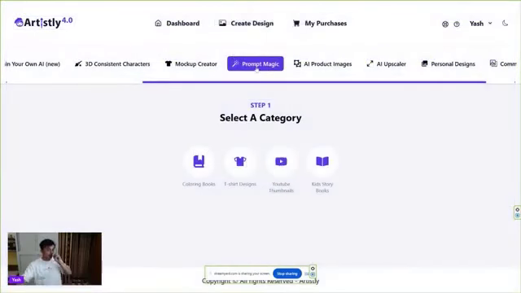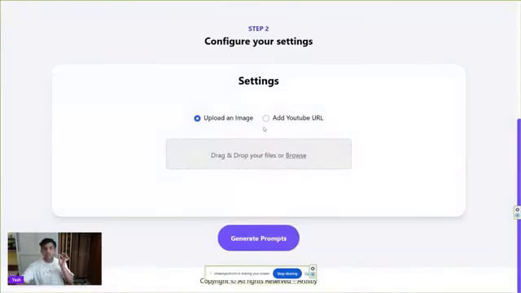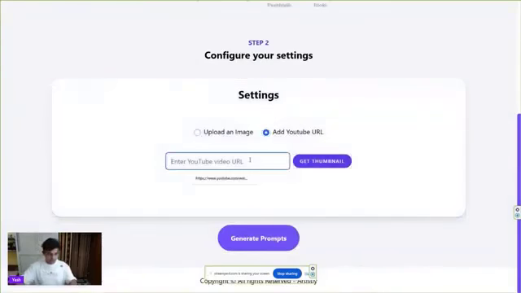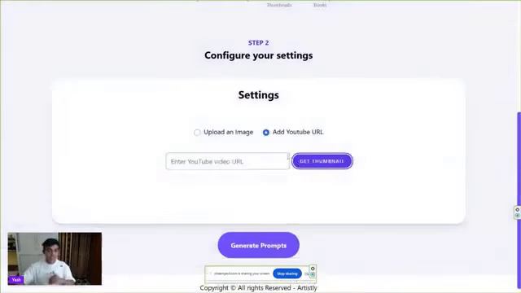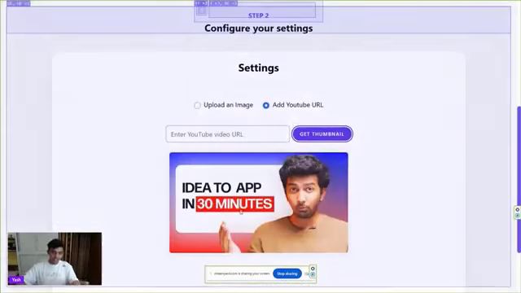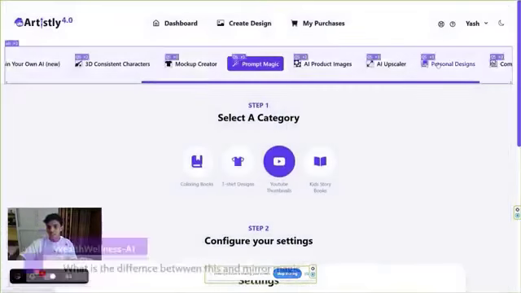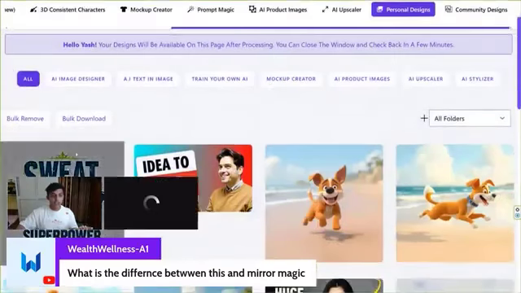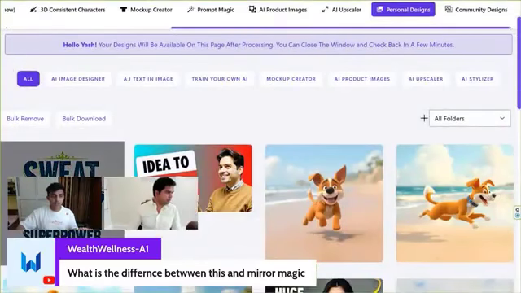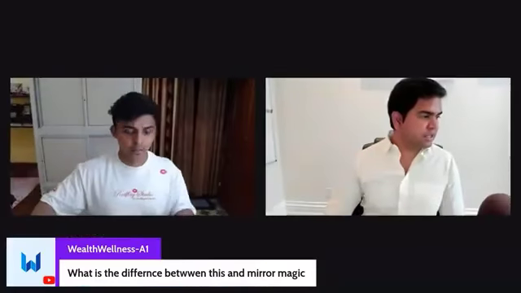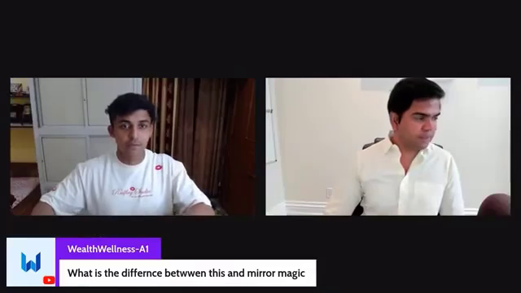So again, make sure you utilize the prompt magic very efficiently inside the YouTube thumbnail. Drop any YouTube URL, get the thumbnail you want instantly like this, and then you get the design that you want, right? Yes, this question, even I was wondering, what's the difference between this and Mirror Magic? This feature you just showed and Mirror Magic.